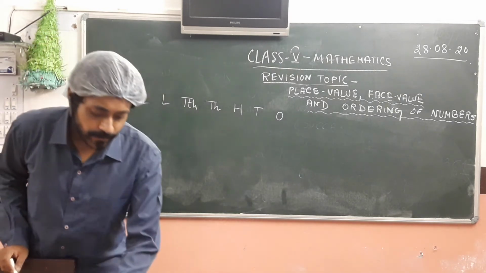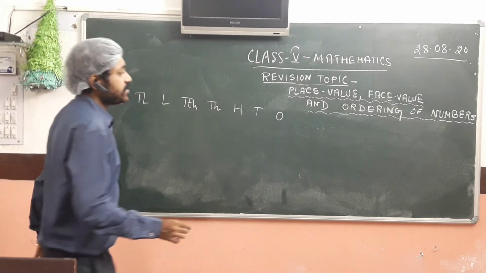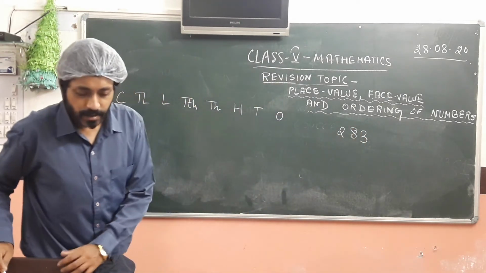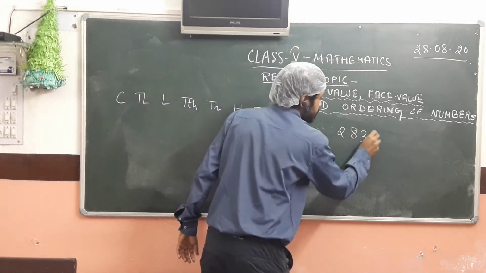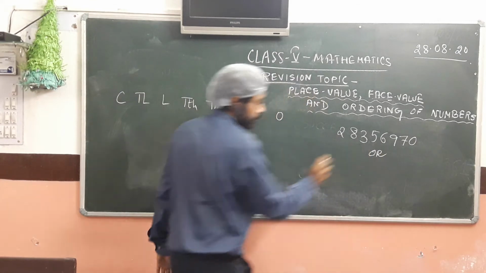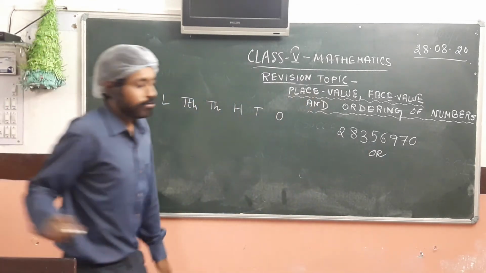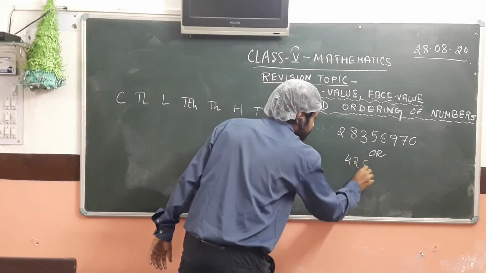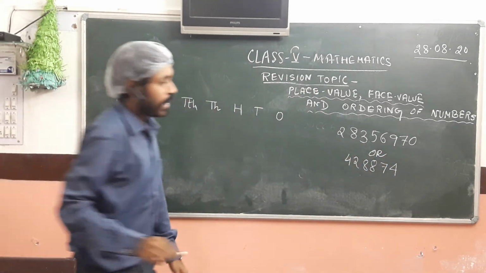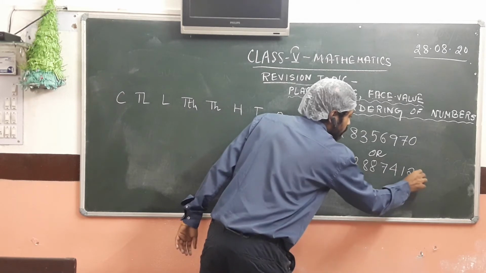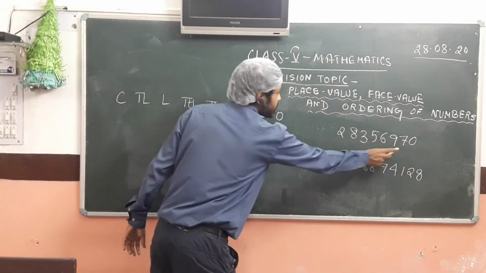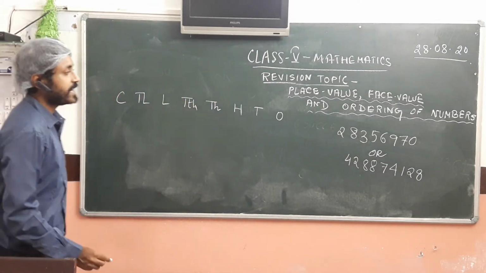So for example, let us consider which number is greater: 283 5690 or 4288 74128. Which is the greater number? We first place the numbers in our place value system.